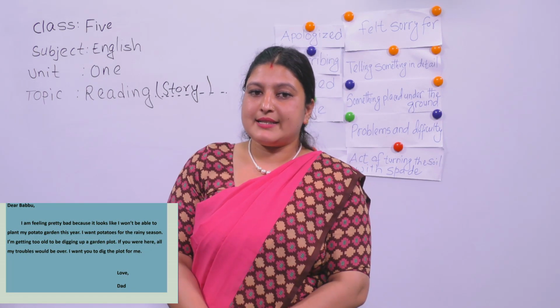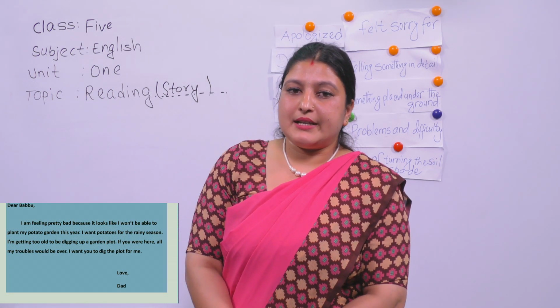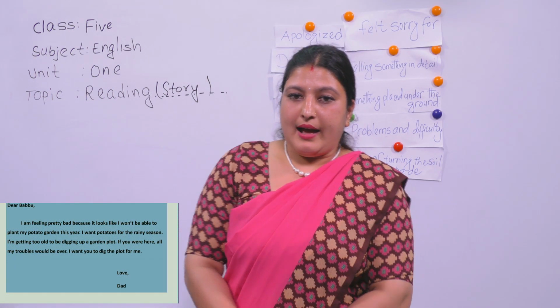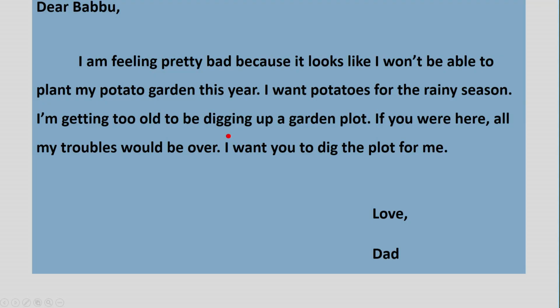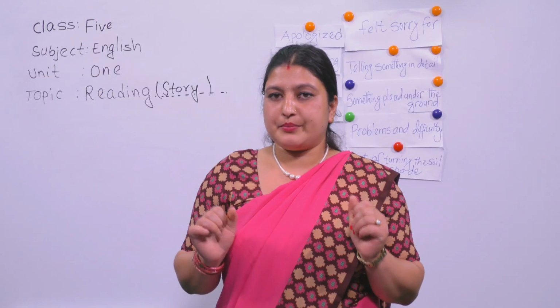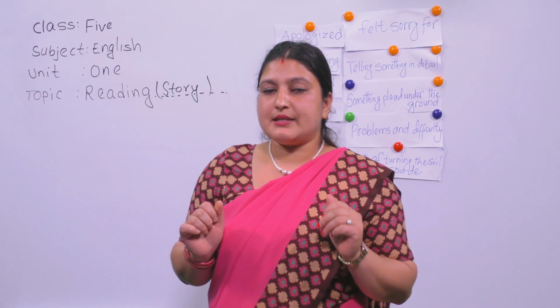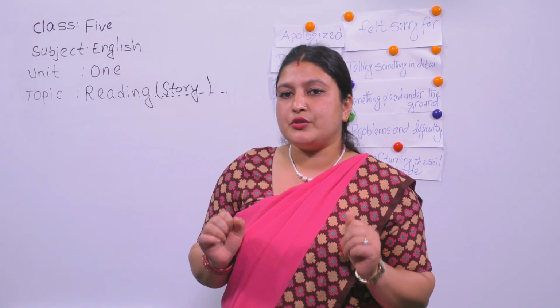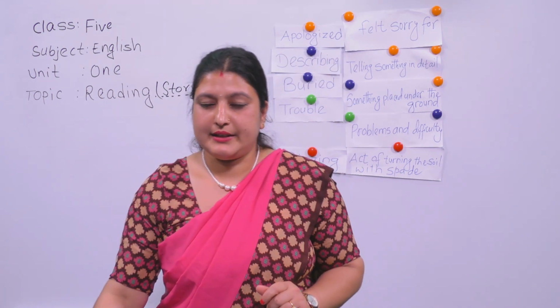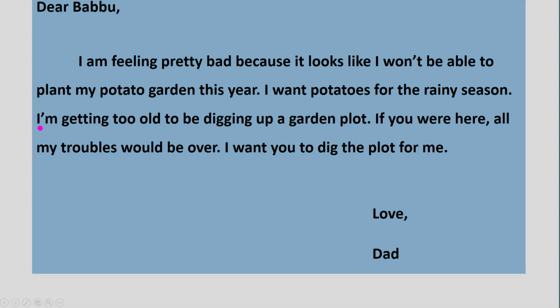Though he was not able to plant the potatoes, he needs the potato for rainy season. It means it was his compulsion to plant the potatoes, but his condition is not favoring him. He is not young enough to dig up the field. So I am getting too old to be digging up a garden plot.